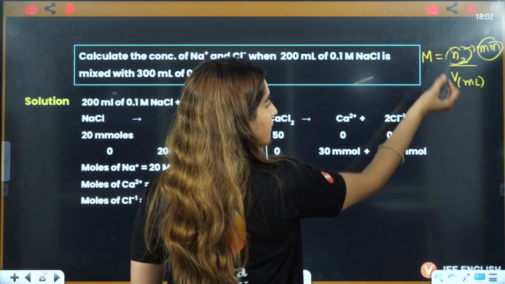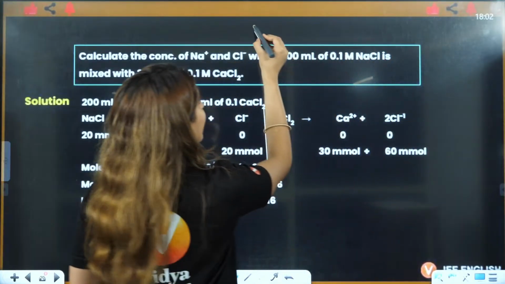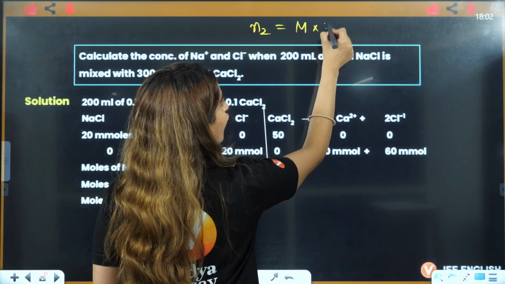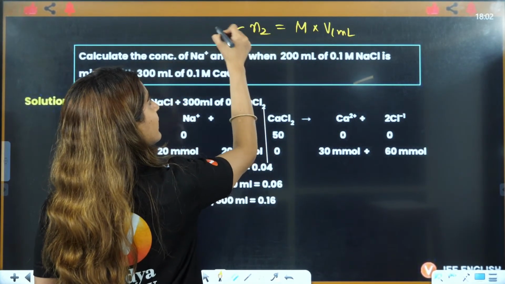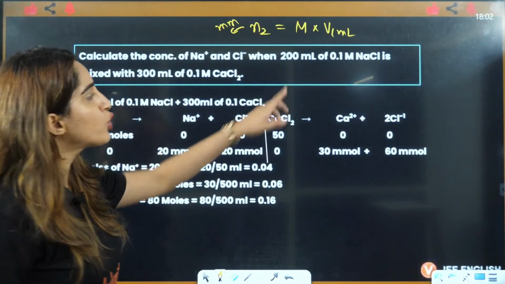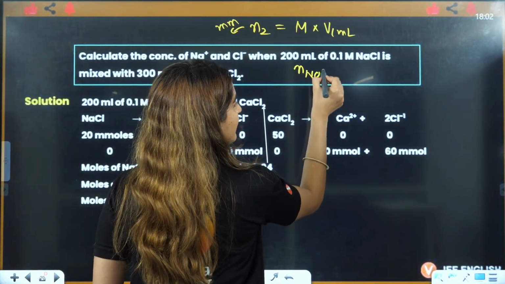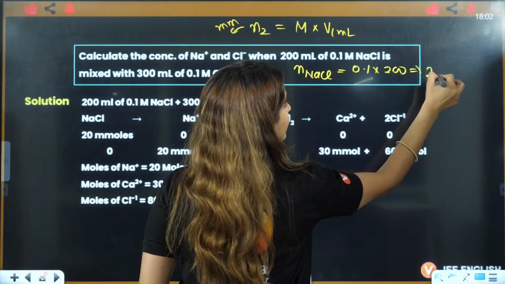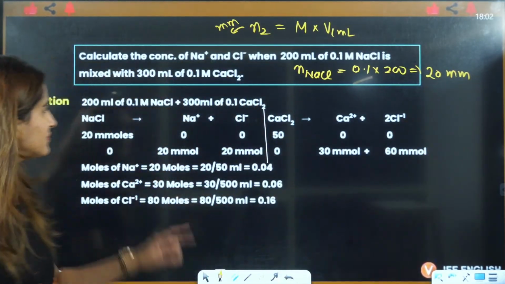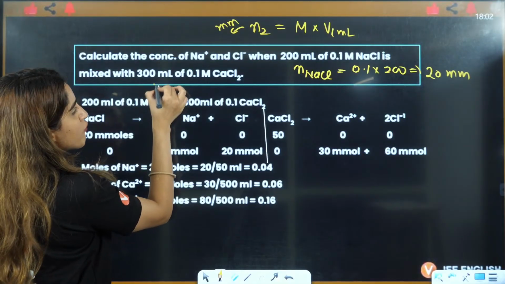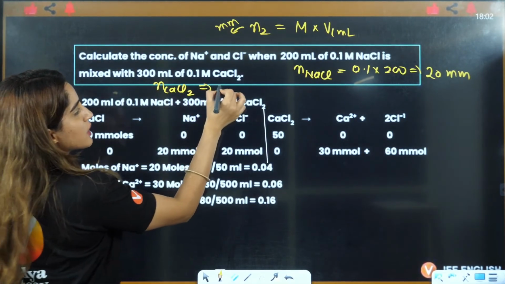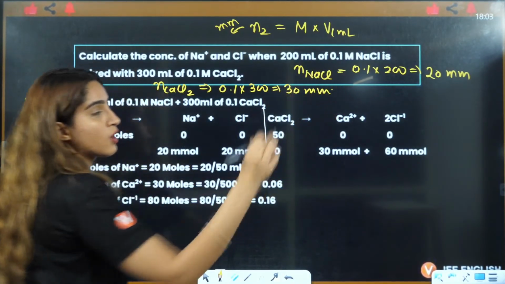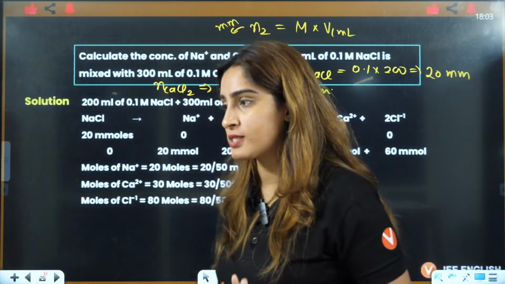That means number of moles will be equal to molarity multiplied by volume in milliliters, and this you will get in millimoles, right? So the number of moles of NaCl initially will be 0.1 into 200, that is going to be 20 millimoles, right? In this case, the number of moles of CaCl2 is equal to 0.1 into 300, that is 30 millimoles.